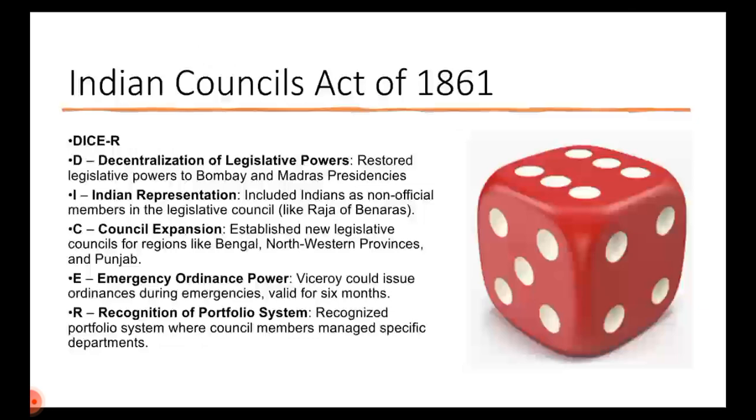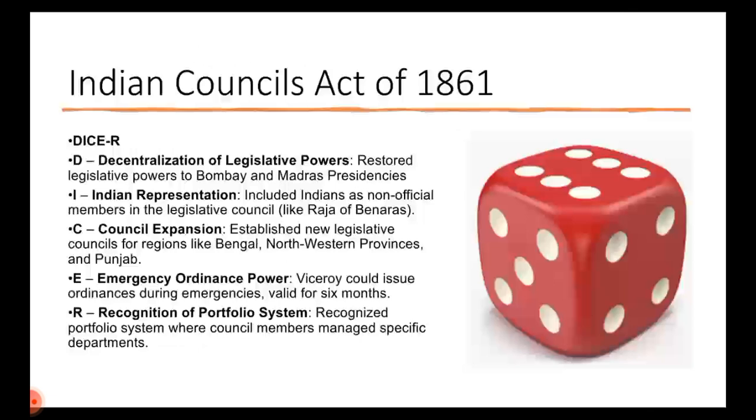So next is the Indian Councils Act of 1861. I'll remember this as DICER. 1861, DICER. Okay. What is DICER? D, decentralization of legislative powers. Year after decentralization starts. So it restored the legislative powers to Bombay and Madras presidencies.